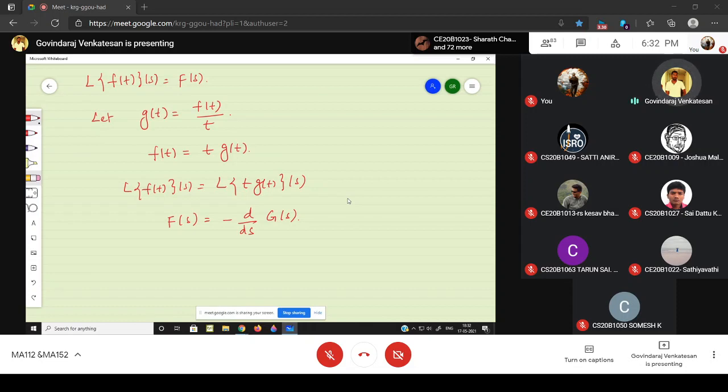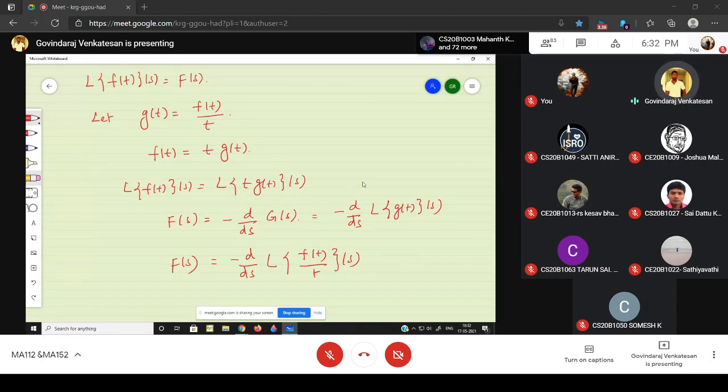What is capital G? Capital G is nothing but the Laplace of small g. What is small g? This is minus d/ds of the Laplace of f(t) divided by t. This everything is of s, and the left side is capital F(s).